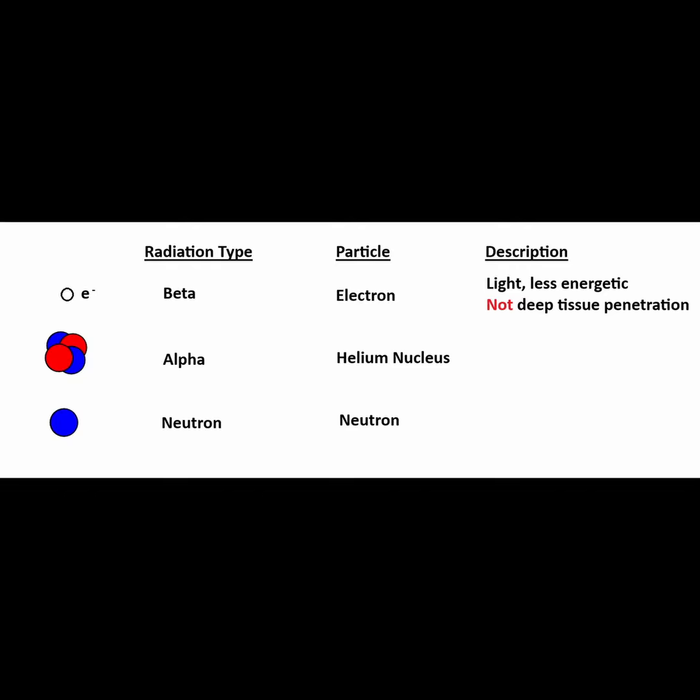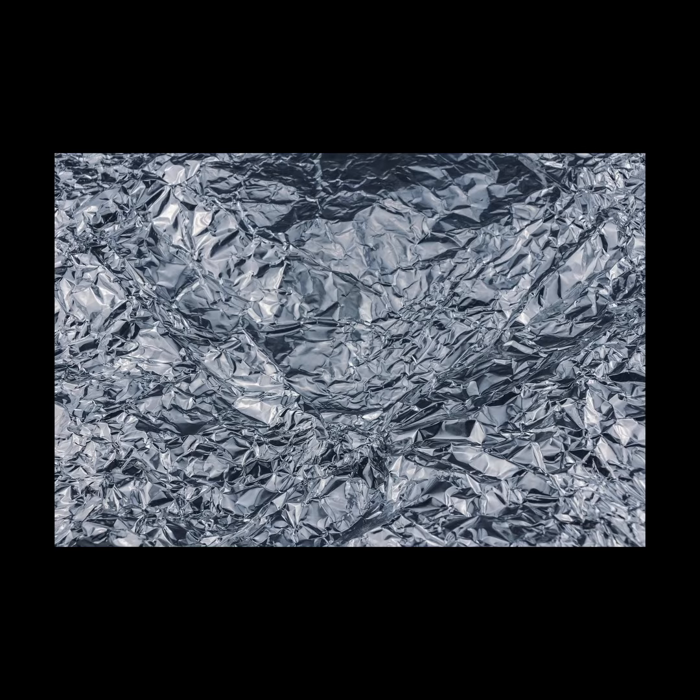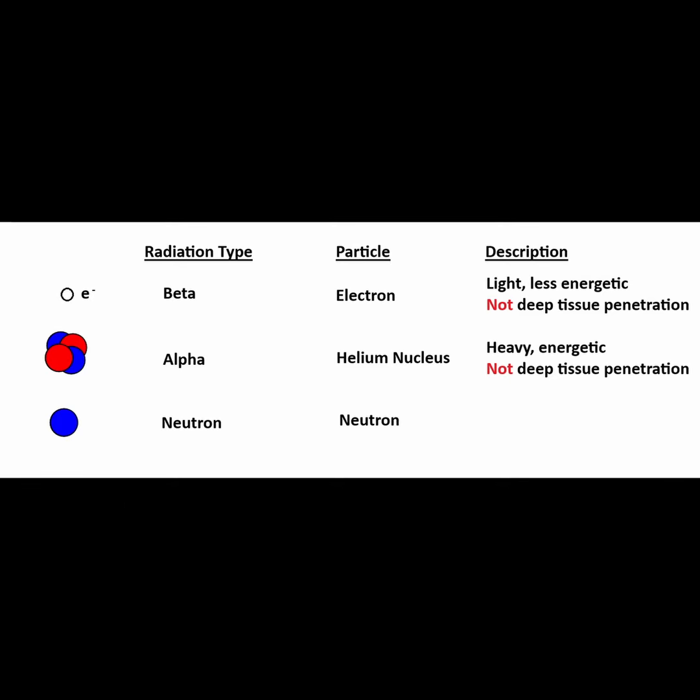Beta particles are the least dangerous type of particle emission for humans. They are lighter particles and aren't able to penetrate deeply into human tissues. They don't transfer much energy as part of their absorption. Beta particle emissions are shielded with as little as a layer of clothing or materials such as thin sheets of aluminum.